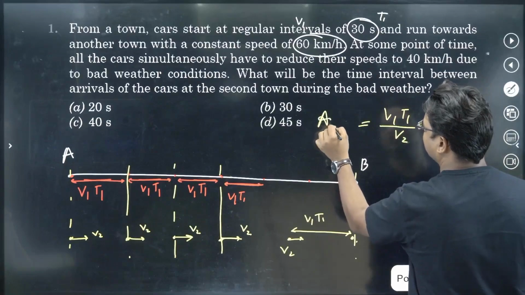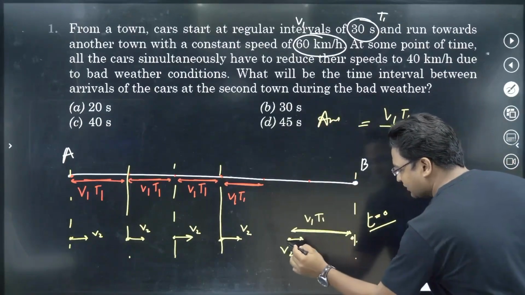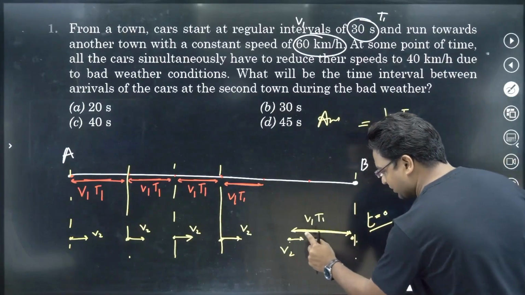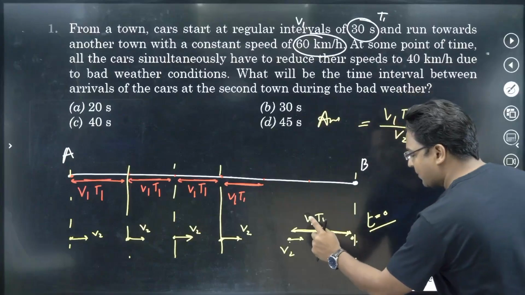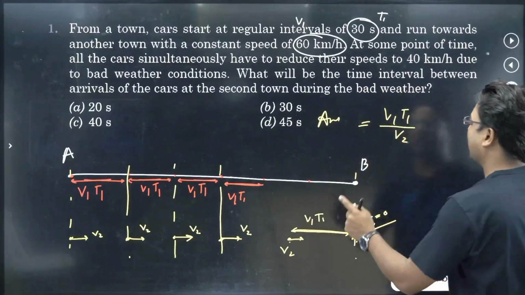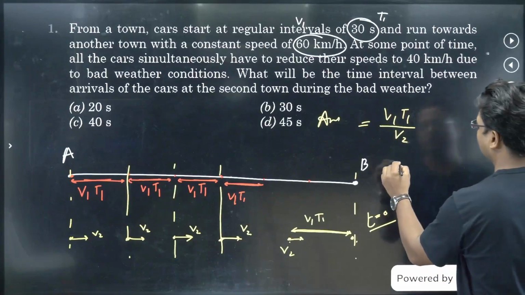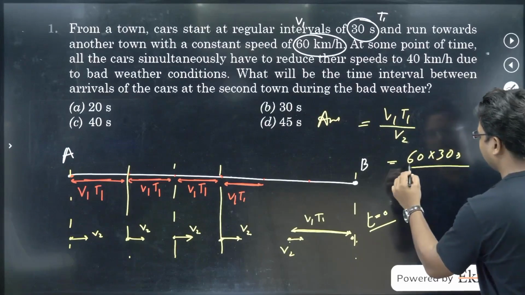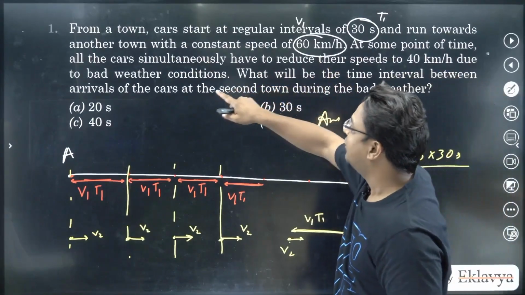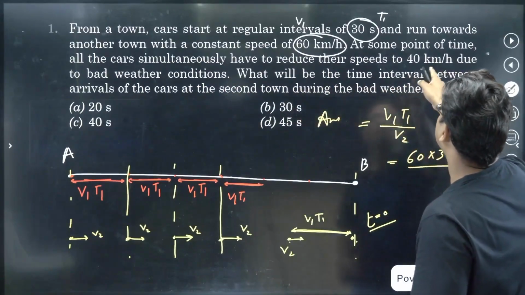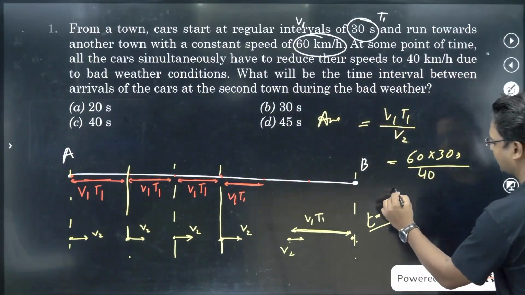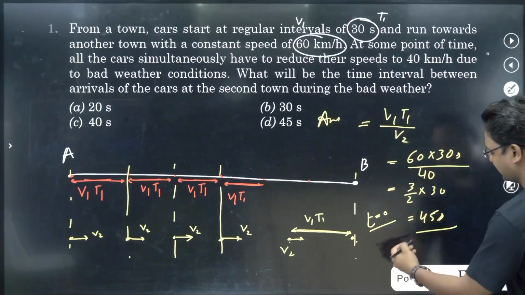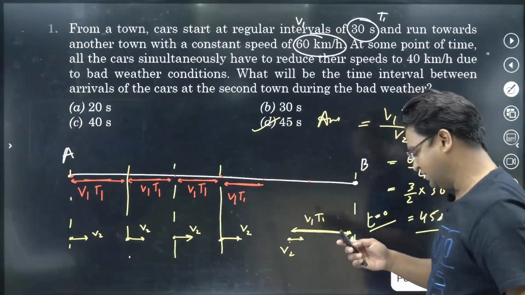Check this. This is going to be our answer. This is the distance that this car has to cover. Once this car covers this distance, it reaches the town, and whatever time it takes to cover this distance V1 T1, that is the time gap between the arrival of these two cars. So that time gap would be given by V1 T1 divided by V2. V1 is 60, T1 is 30 seconds, and V2 is in the same unit as V1, also given in km/h. So the units get cancelled, so I'm not writing the units. It becomes 3/2 times 30, which is 45 seconds. So 45 seconds is going to be our answer. That is option D for this question.